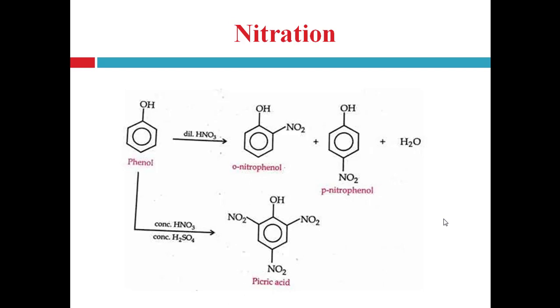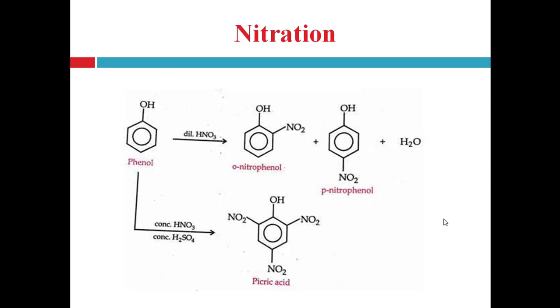That means when one group is present on the benzene ring, then the next substitution will occur on which position, ortho, meta or para, is decided by the group present on the benzene nucleus. Here phenol is a monosubstituted benzene and the group present on the benzene ring is the OH group, the hydroxyl group, right?